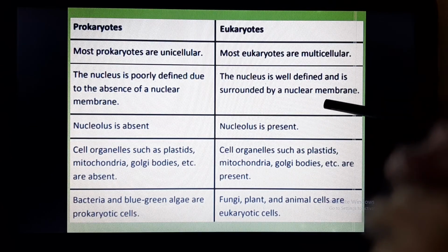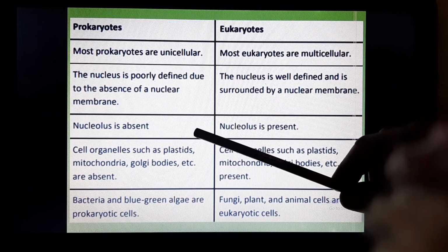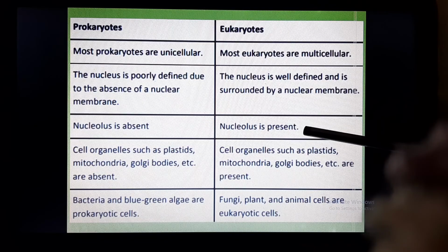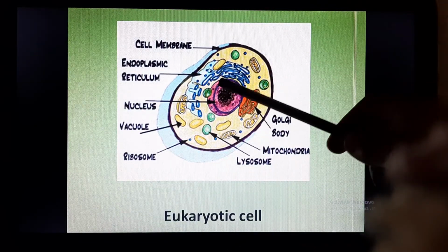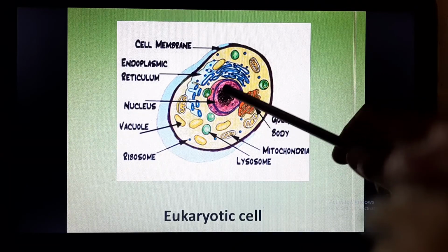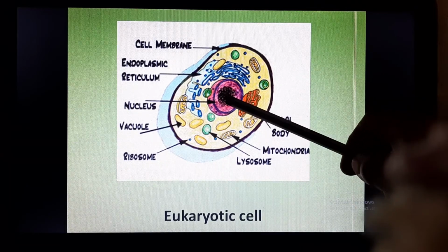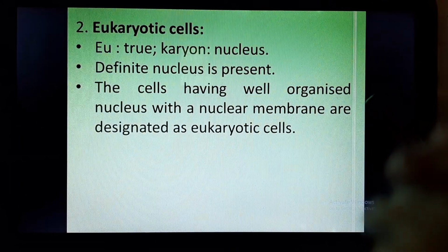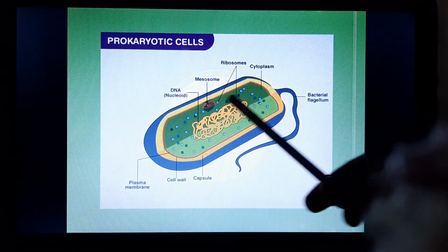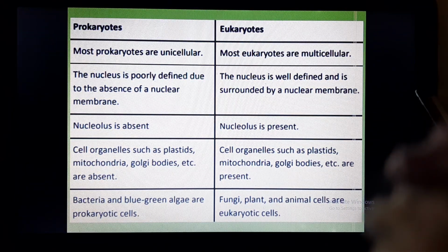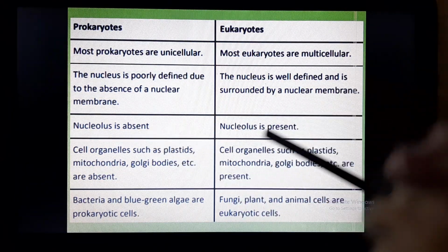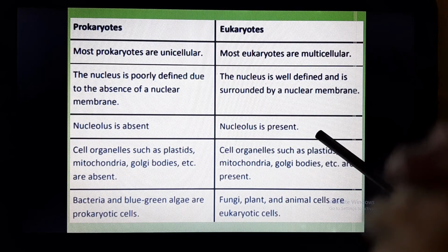And in eukaryotes, the nucleus is a well-defined structure because it is surrounded by a nuclear membrane. In prokaryotes, the nucleolus is absent, whereas in eukaryotes, the nucleolus is present. So here you can see that in this nucleus, there is a dense structure in the center of the nucleus. Now this dense structure is called the nucleolus, which is absent in the prokaryotic cell. I hope you are clear about what a nucleolus is. So nucleolus is absent in prokaryotes whereas it is present in eukaryotes.